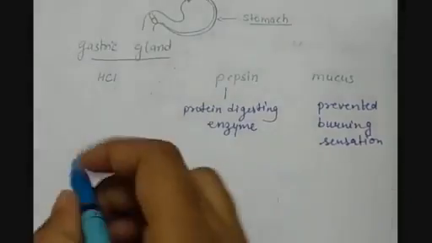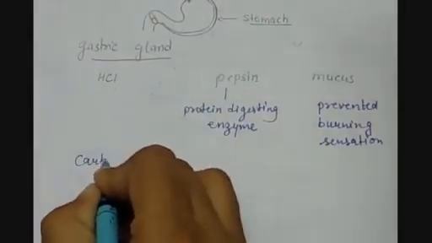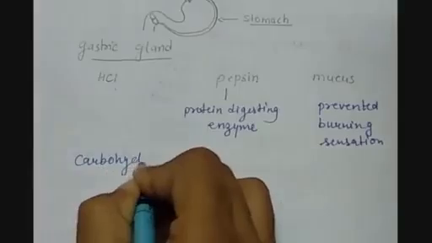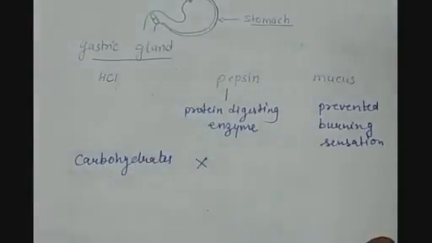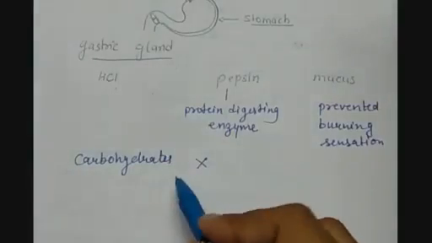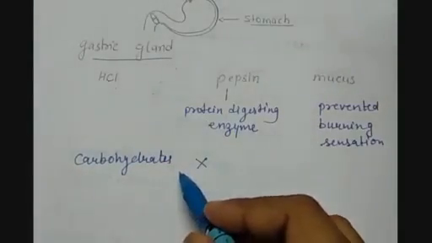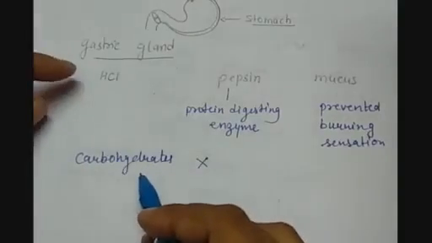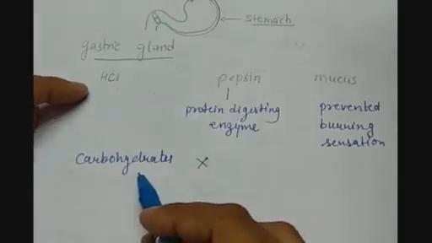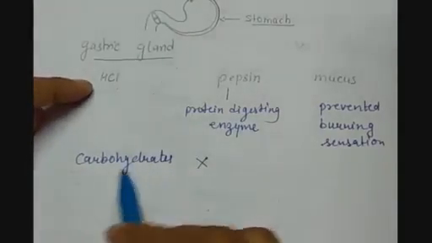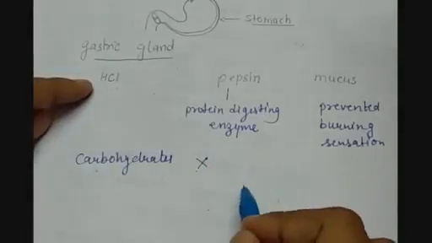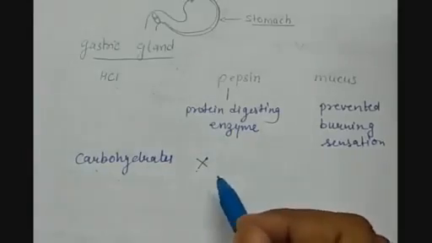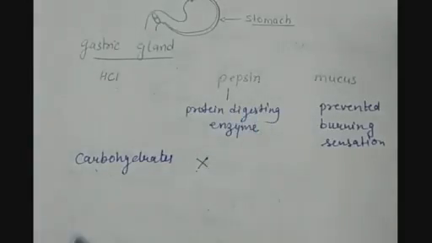Here, carbohydrates are not digested in the stomach, as they were digested in the mouth. In the stomach we have the acidic medium because of the presence of hydrochloric acid, so carbohydrates are not digested further in the stomach, but the digestion of proteins takes place here in the stomach.